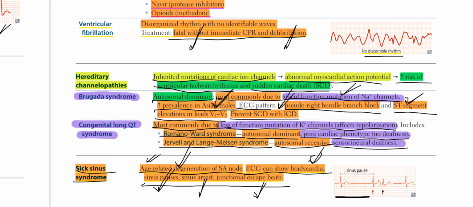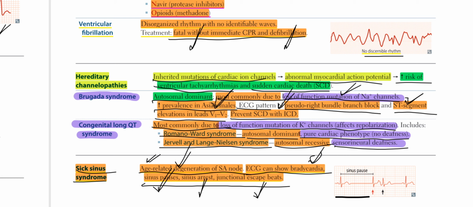repolarization. We have Romano-Ward syndrome and Jervell and Lange-Nielsen syndrome. Both are autosomal. Romano-Ward syndrome is dominant, but Jervell and Lange-Nielsen syndrome is recessive. So Romano-Ward syndrome, autosomal dominant, pure cardiac phenotype with no deafness.